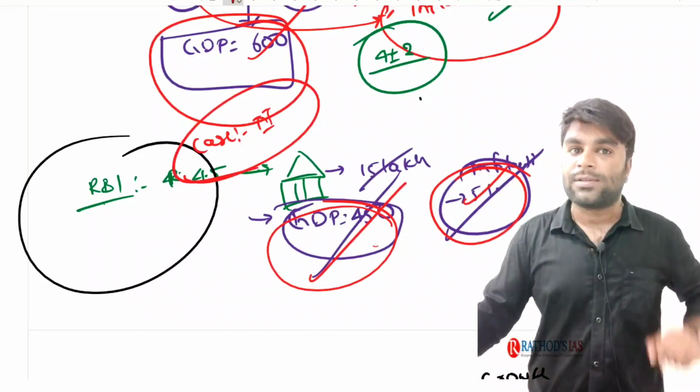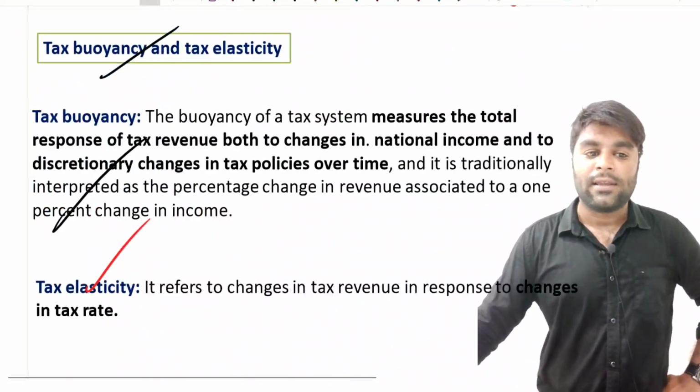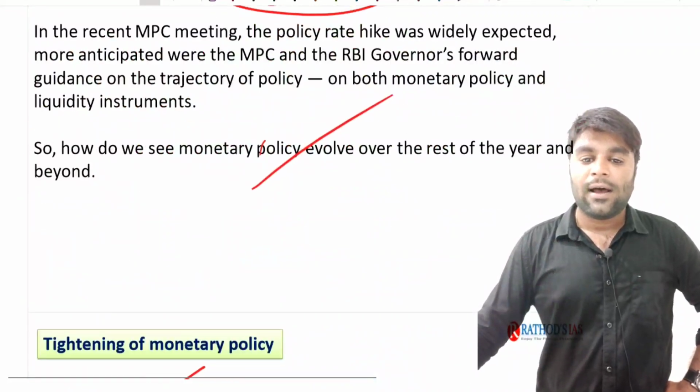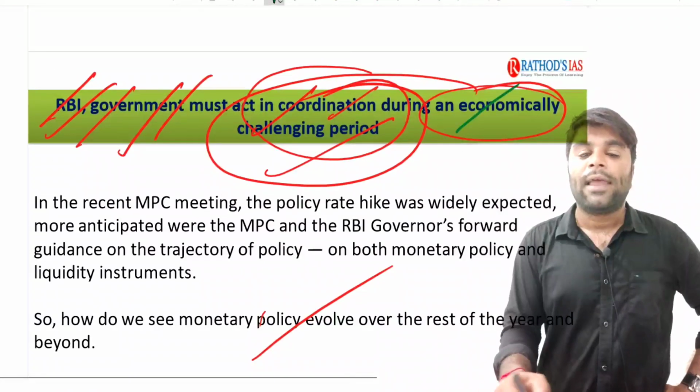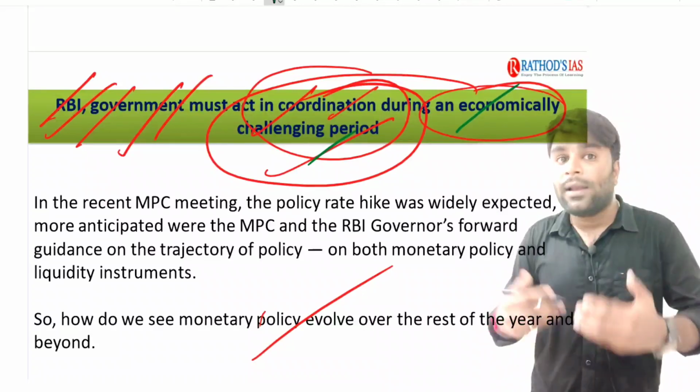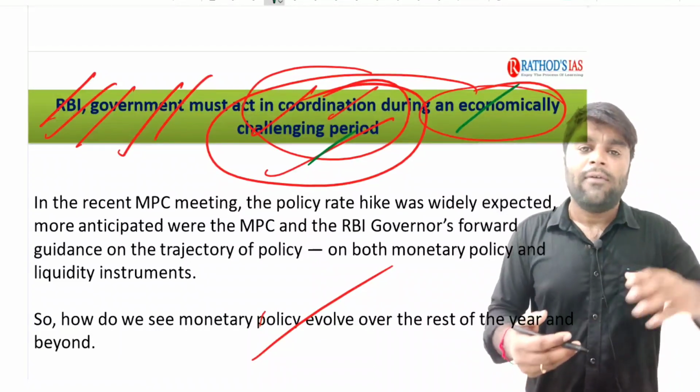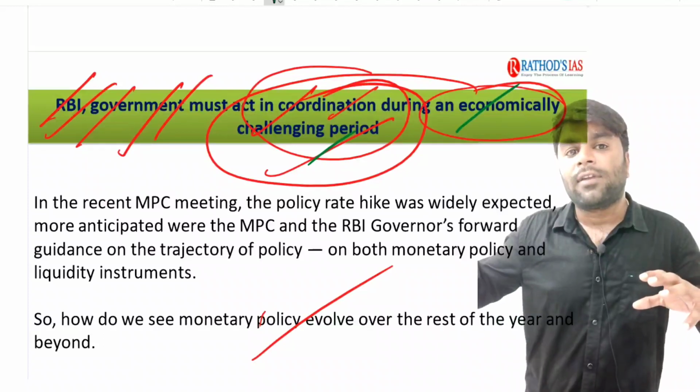I hope you understood this concept very well. This is what the other saying is about. Both the government, you can see the title, both RBI and government must act in coordination during the economically challenging period. This is the economically challenging period we are currently in, where the growth rate is not very high and we have very high inflation rates.